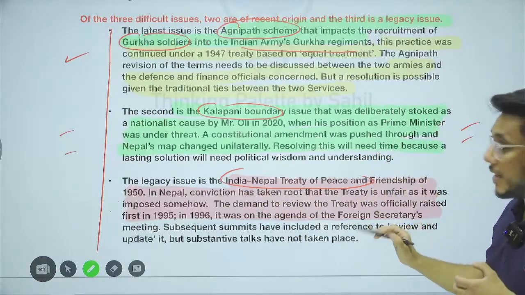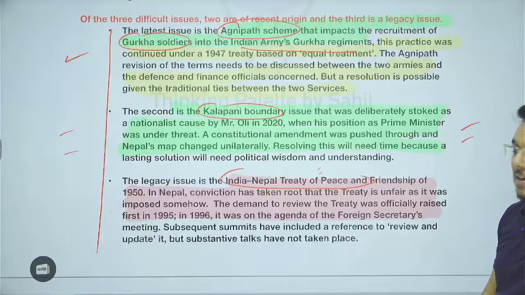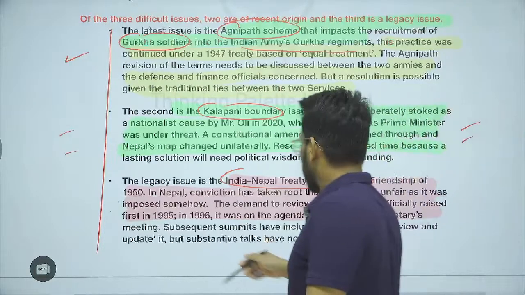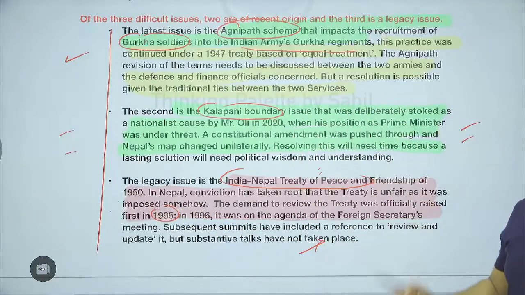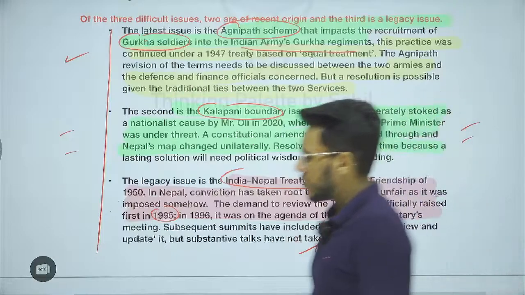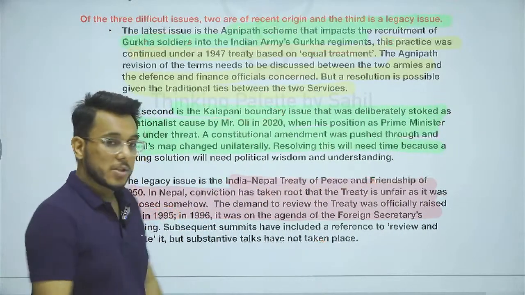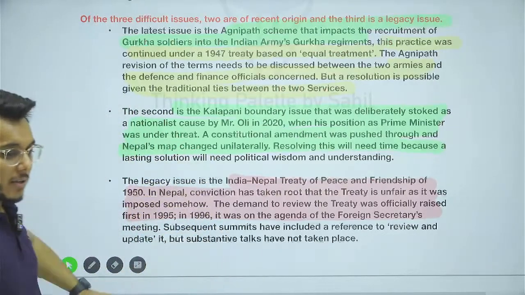Nepal feels that this particular treaty has given more importance to India, and it has actually been imposed on Nepal. So Nepal wants the revision of the Indo-Nepal Treaty of Peace. And they have made this particular demand many times. In 1995, they made this demand, but up till now, the revision of the treaty has not happened. So these are the three issues to be addressed between India and Nepal: the Agnipath scheme and its impact on the Gorkha soldiers, second is the Kalapani issue, and third is the revision of the Treaty of Friendship.